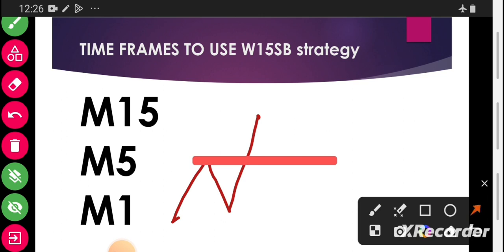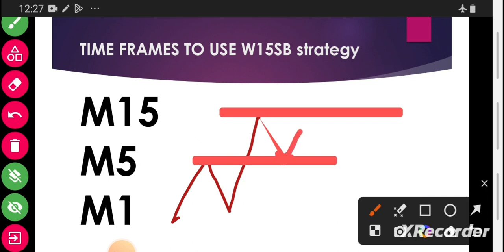When the market comes back to that key level, we also mark this previous high like that. After marking the previous high, we wait for the market to move from here and then come to this key level. When the market reaches that key level, we shift to the lower time frame. We wait for exactly what we want to see, and then we execute. Are you getting the point?